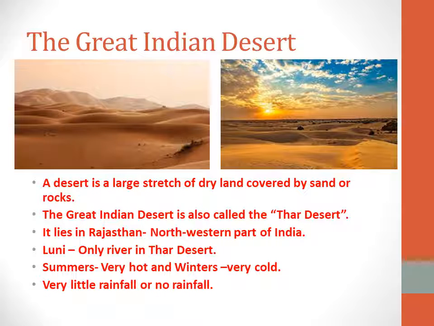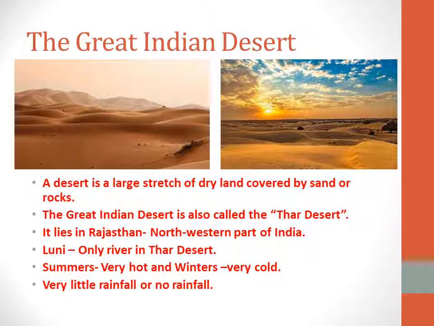Wow! Next, we are going to see about desert. So, what is a desert? It is a place where we can see only dry land, completely of sand and rocks.